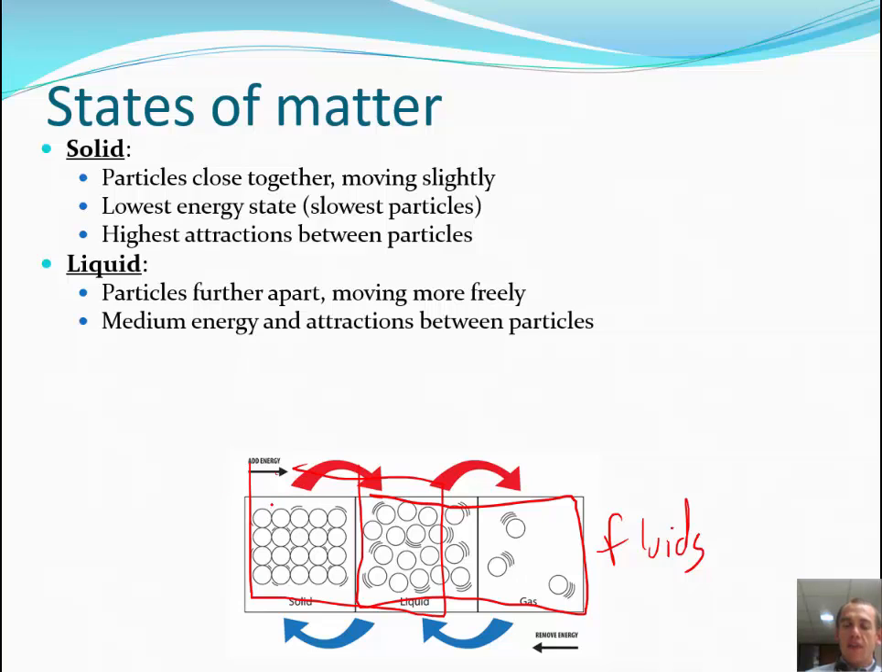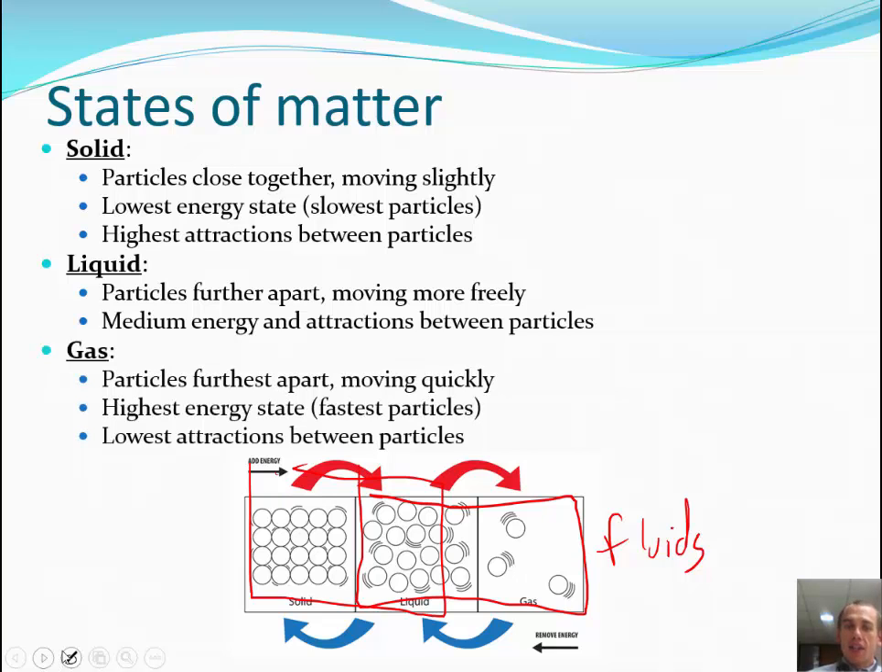Okay, so solids have a definite volume, definite shape. Liquids have a definite volume but no definite shape, and a gas has neither. It doesn't have a definite shape or a definite volume. It can expand to fill its container, but it does have the lowest attractions and fastest moving particles.